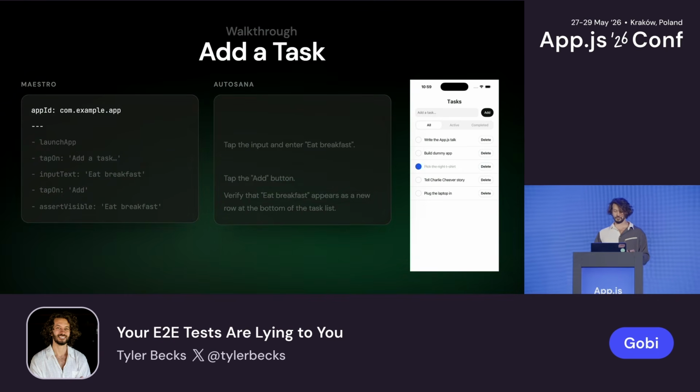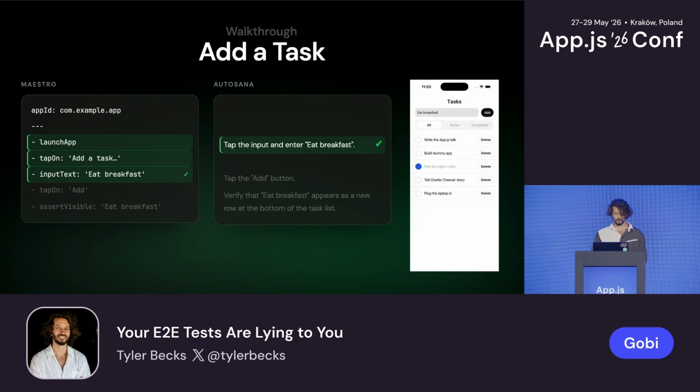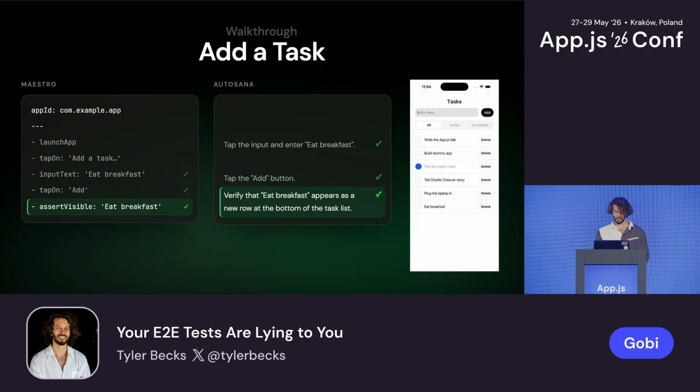I want to show some examples of what a test in Maestro would look like and what a test with Autosana would look like. This is a very simple to-do app, and I want to see what happens. First task is that we want to add a task to our to-do app. I've got to remember to eat breakfast. Here's Maestro's test on the left, Autosana's on the right. Great. Eat breakfast. We click the add button, and we assert that eat breakfast is in the list. Pretty simple. Both tests are passing.